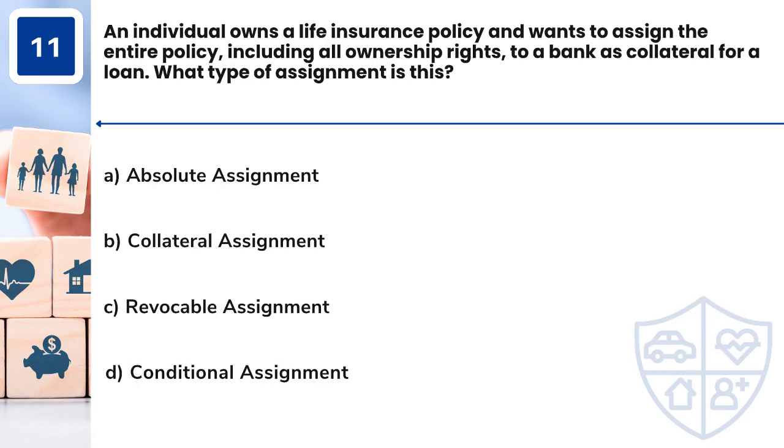Question 11. An individual owns a life insurance policy and wants to assign the entire policy, including all ownership rights, to a bank as collateral for a loan. What type of assignment is this? A. Absolute assignment. B. Collateral assignment. C. Revocable assignment. D. Conditional assignment.